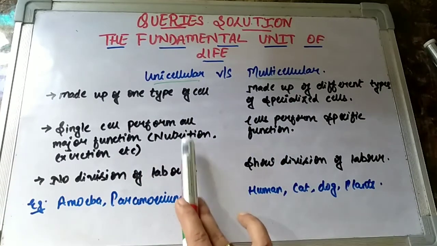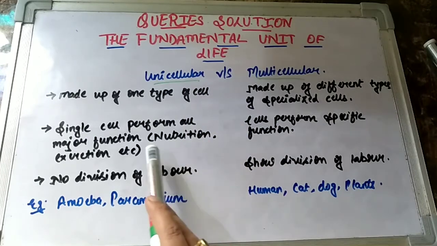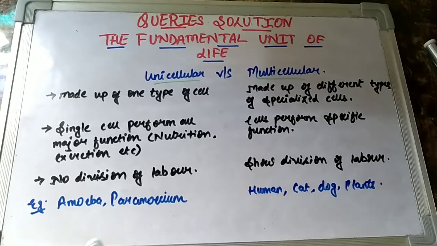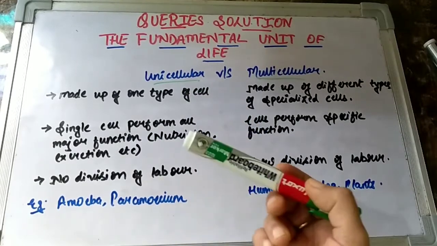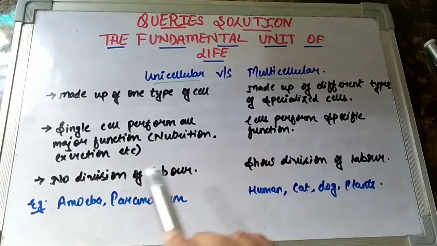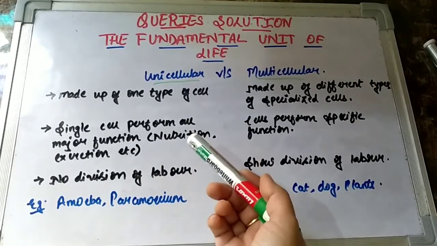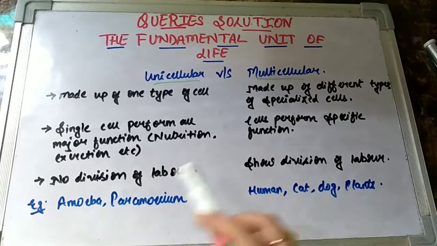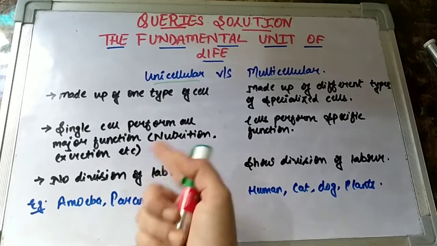The second point: since this organism comprises just one single cell, the single cell itself, children, will perform all the functions of the body. Why will it perform all the functions? Because the organism's body comprises only one cell. So that single cell has to do everything with respect to its survival. Whether it is nutrition, it has to take up the nutrition. Even if it is excretion, the single cell has to do the work. Even if it is reproduction, the single cell only will reproduce and produce two new cells, or we will see how many later.